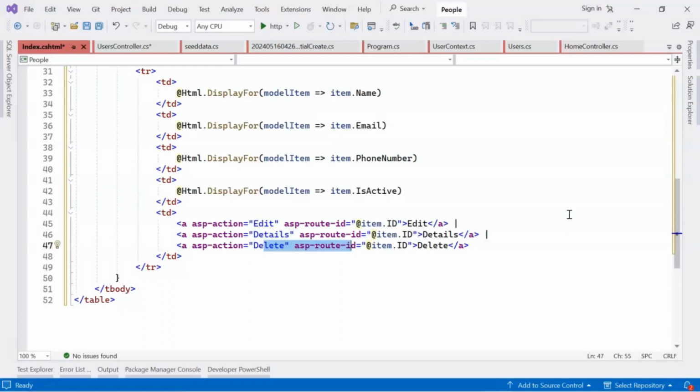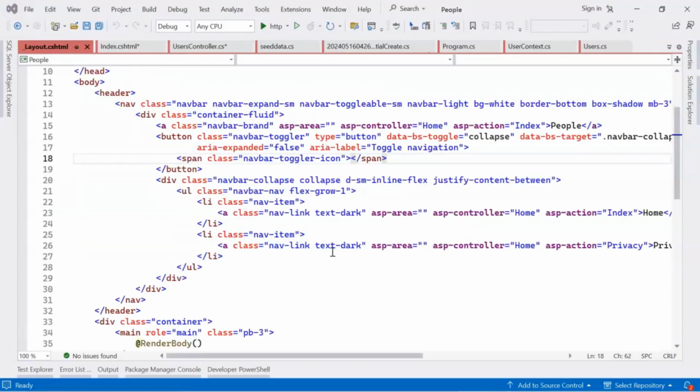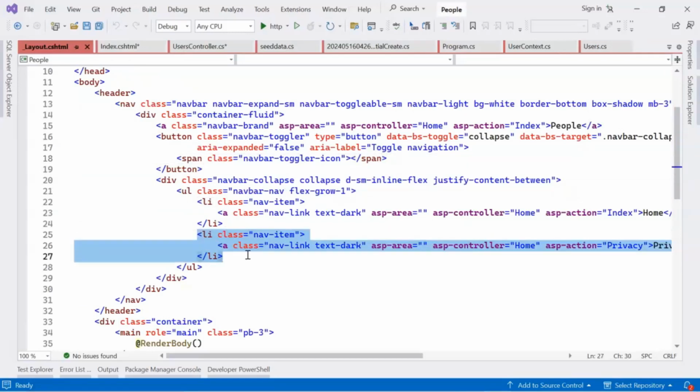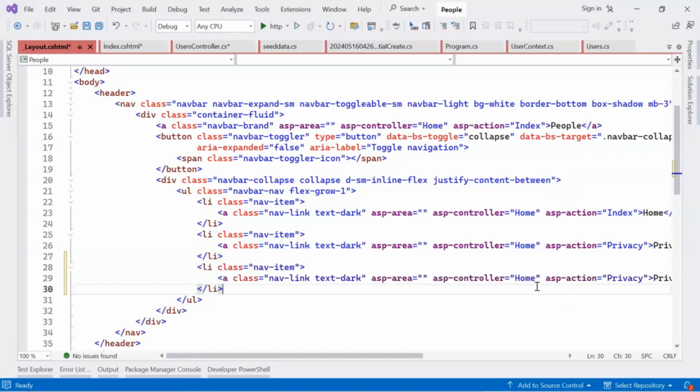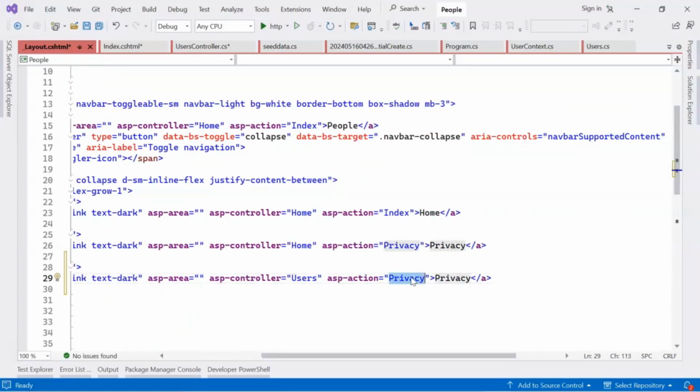Let's run this page and see it in action. Before that, we need to add a link for the users in the menu table. So here, users, action name is index, and menu name is users. Now let's run this page.